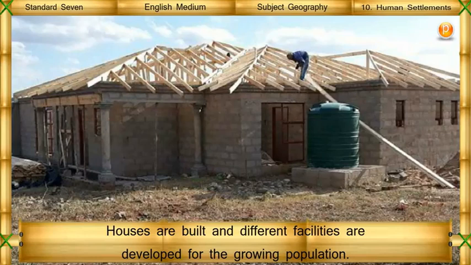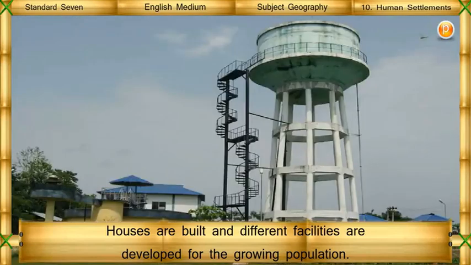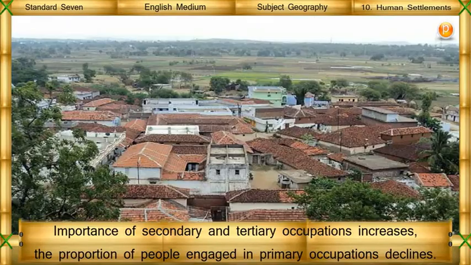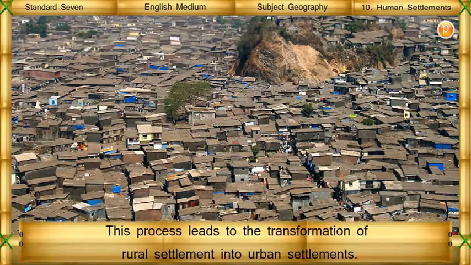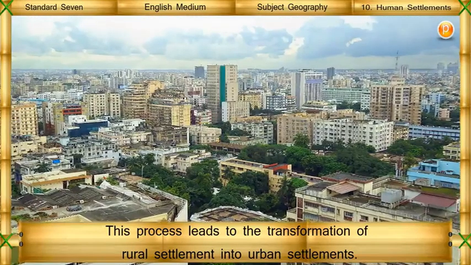Houses are built and different facilities are developed for the growing population. Importance of secondary and tertiary occupations increases. The proportion of people engaged in primary occupations declines. This process leads to the transformation of rural settlement into urban settlements.